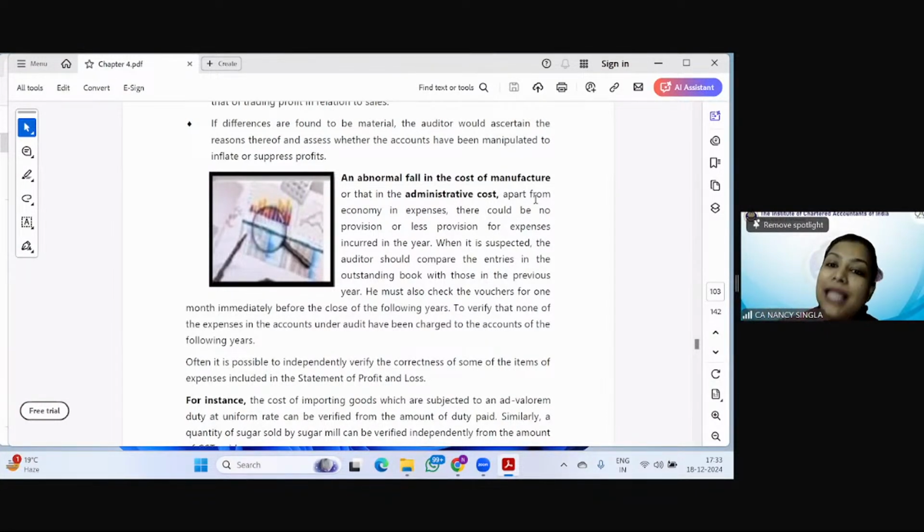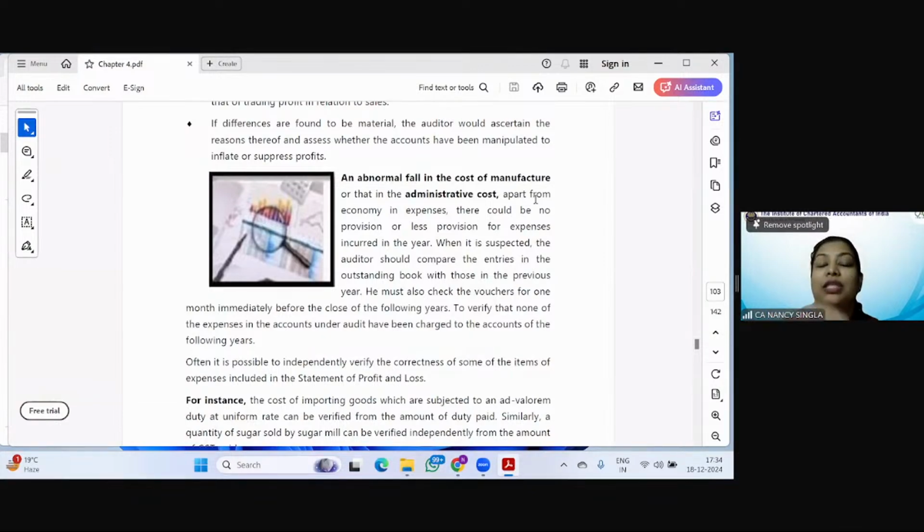Why? Because that too he's going to consider only when he compares this data with that of the previous year, right? And comparing of data is nothing but what? Performing analytical procedure. So that is why it is mentioned that an abnormal fall in the cost of manufacture, or in the administrative cost.